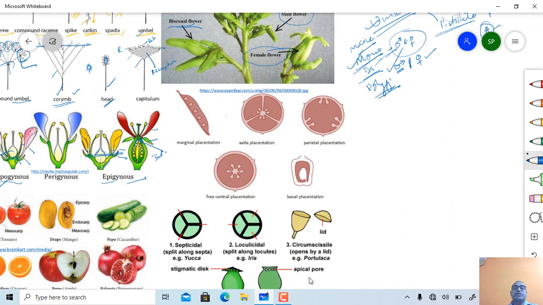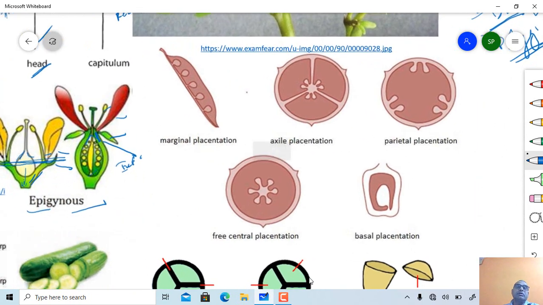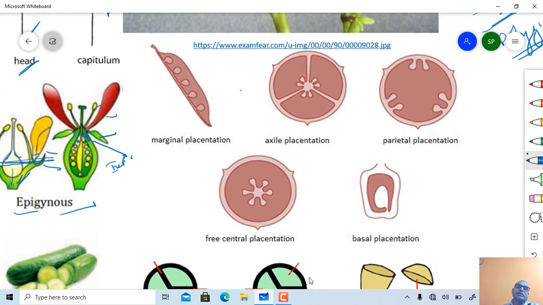This one is a marginal placentation. The suture, this figure is somewhat wrong. This figure will look in this way. If you see here, this one becomes the dorsal suture, and this one becomes the ventral suture, and from the ventral suture such a type of placenta gives rise to the ovule.